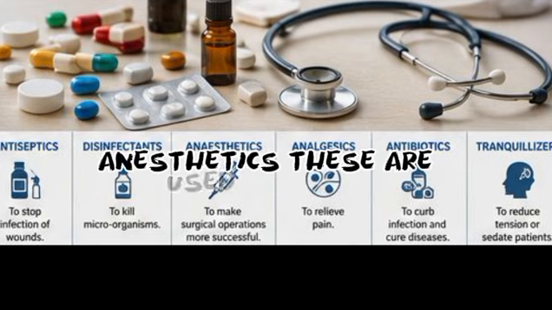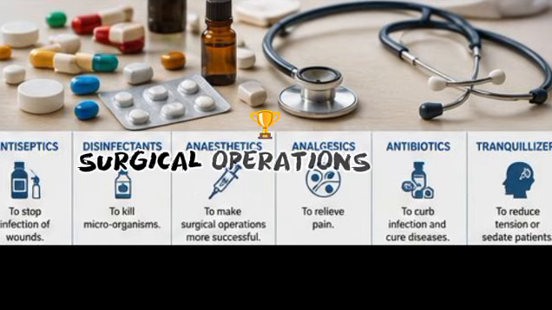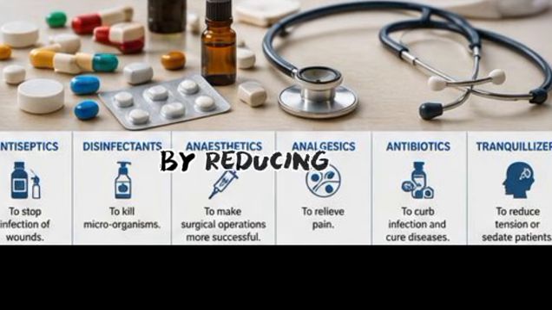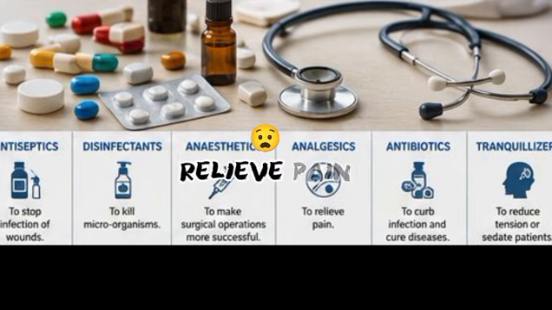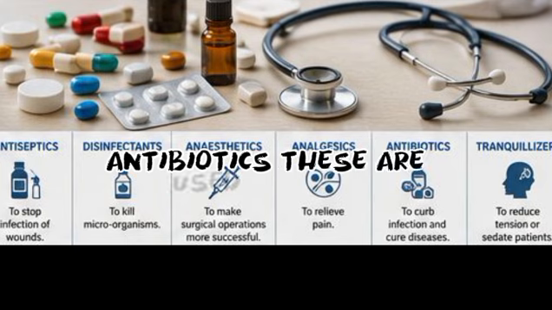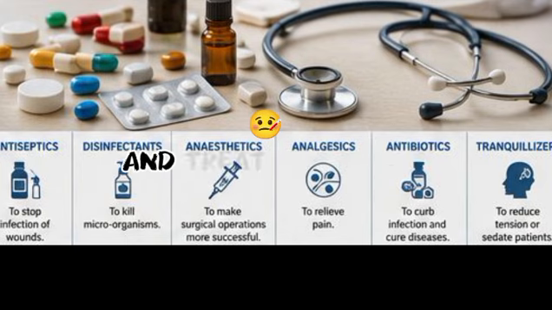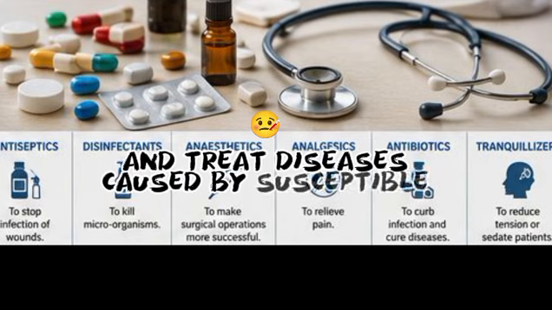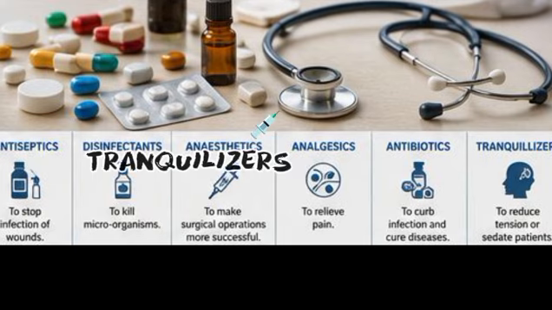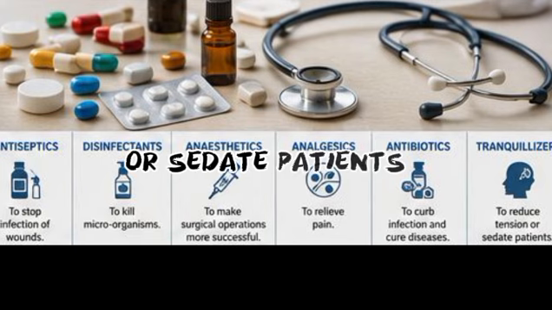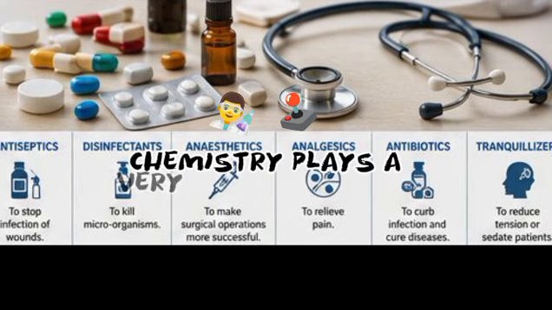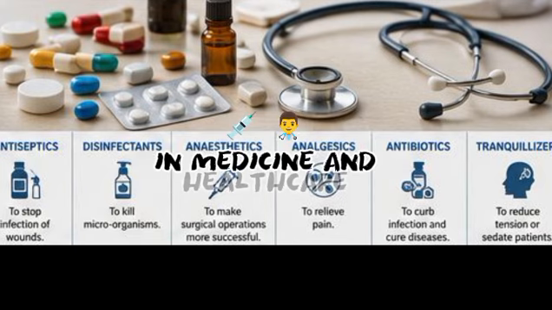Anesthetics. These are used to make surgical operations more successful by reducing or preventing the sensation of pain during procedures. Analgesics. These are medicines used to relieve pain. Antibiotics. These are used to curb certain infections and treat diseases caused by susceptible bacteria. Tranquilizers. These are medicines that can be used to reduce tension or sedate patients. Therefore, chemistry plays a very important role in medicine and healthcare.